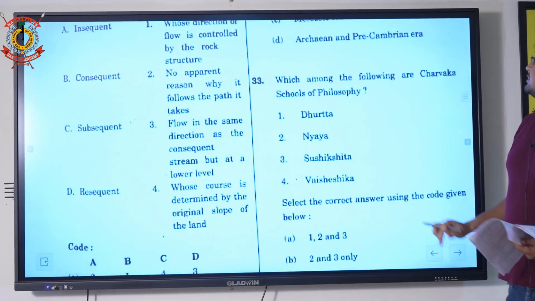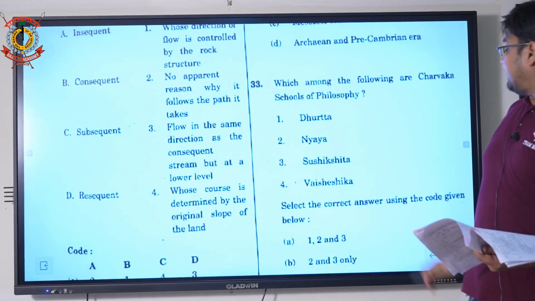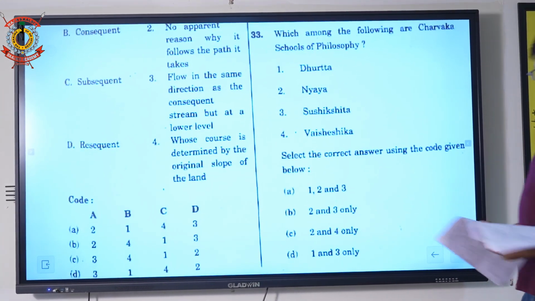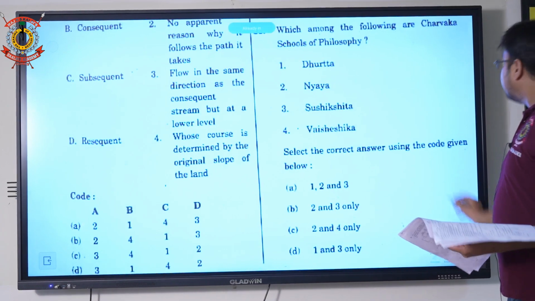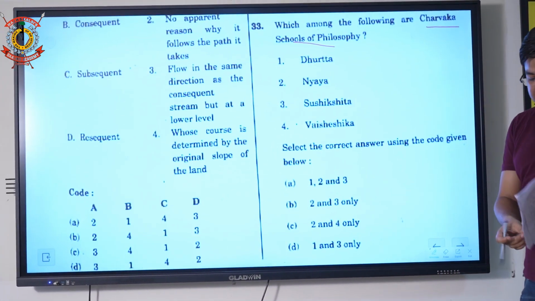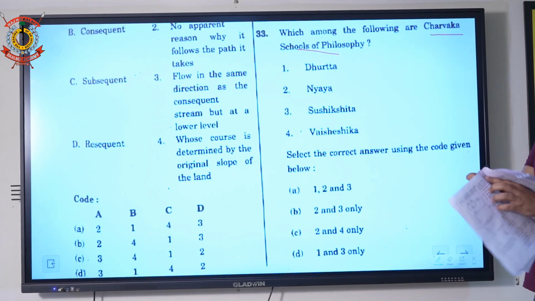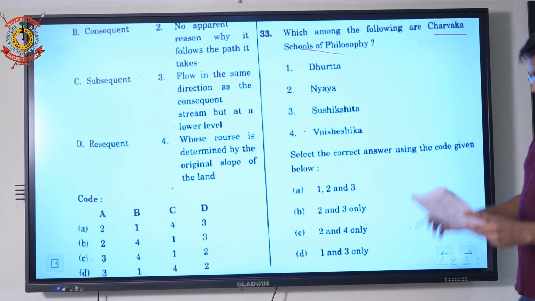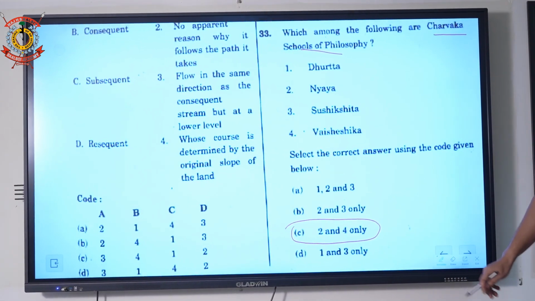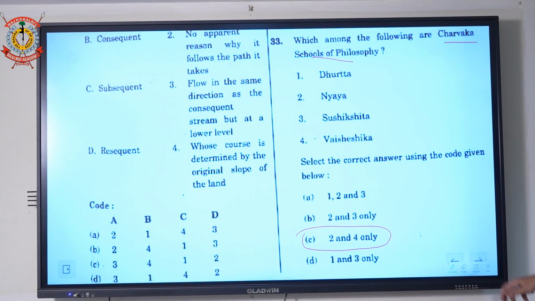So they have asked which of the following is about the Charvaka school of philosophy. It is a direct question, so it's a very tough question. Here the options are given, and 2 and 4 is the correct one. C, 2 and 4 is the correct one. For the Charvaka school of philosophy, option C is correct.